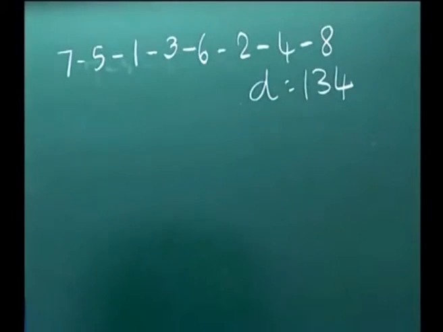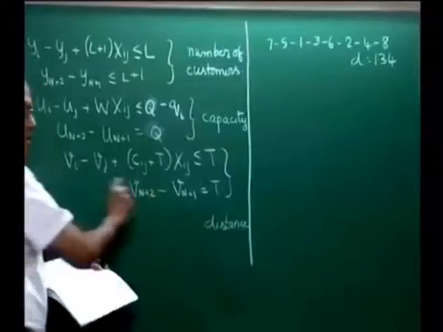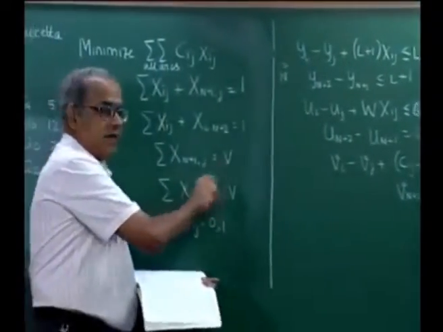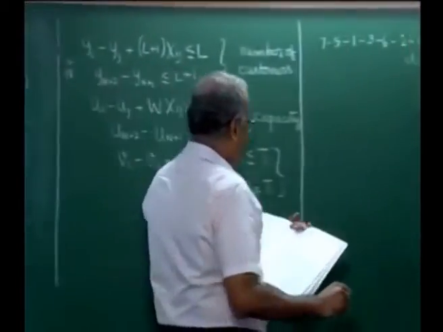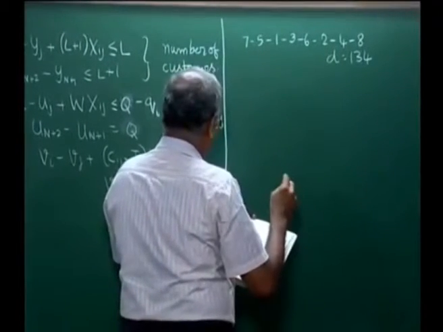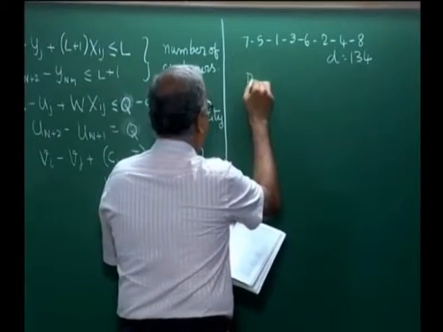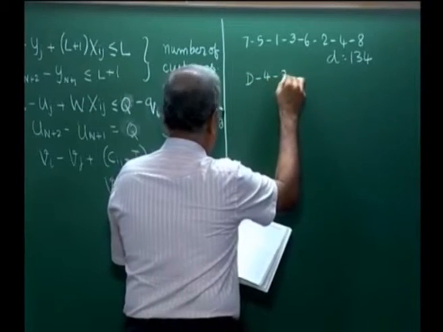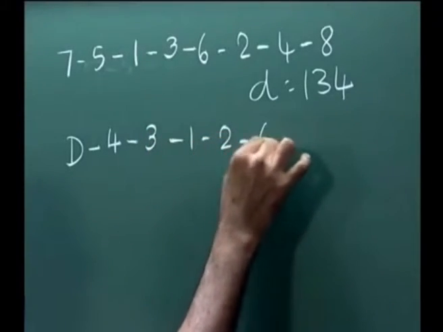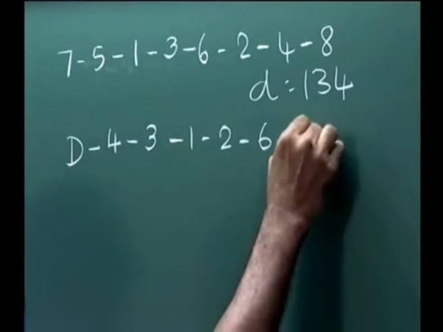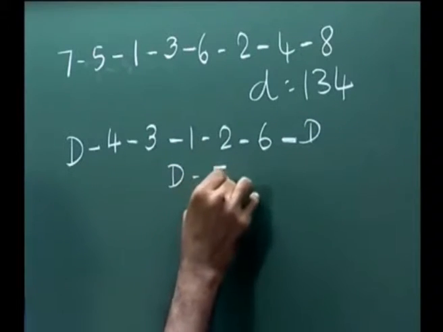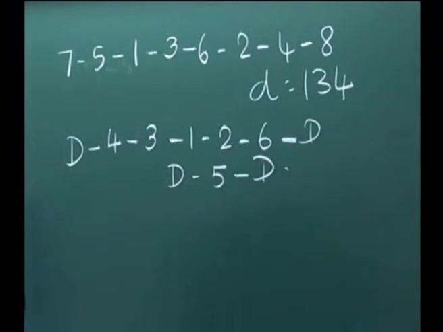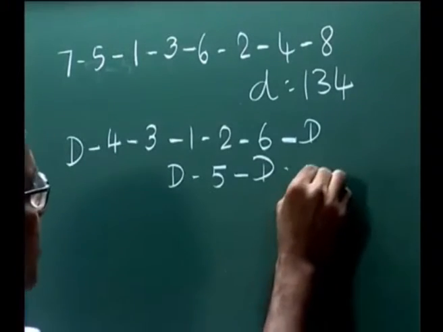Now, if we ignore the load constraint, if we ignore all these, and we simply solve for 2 vehicles, we have a solution which is D 4 3 1 2 6 D and D 5 D. This gives us a distance equal to 140.